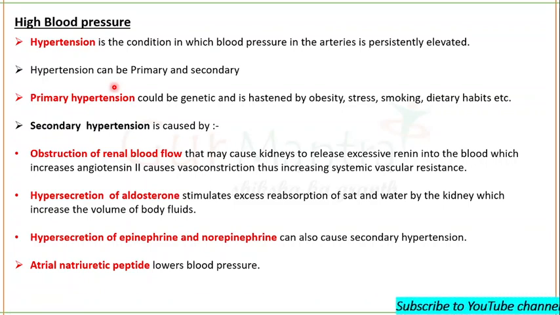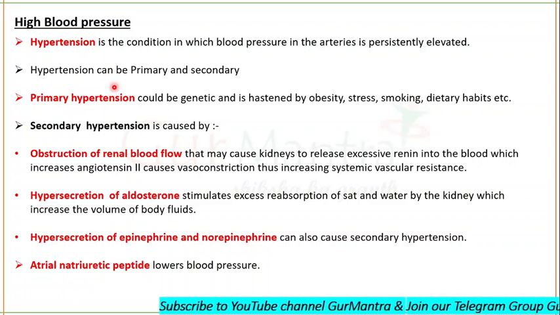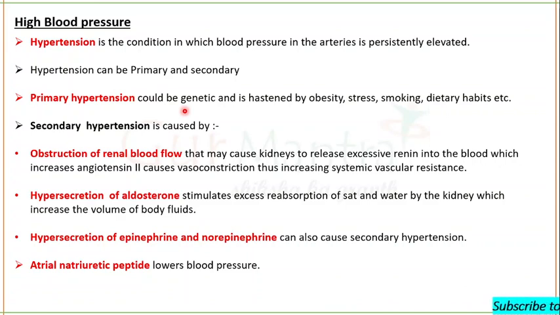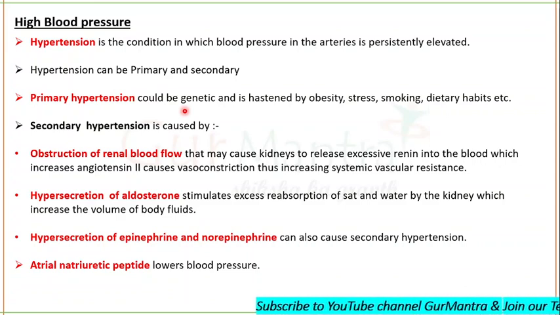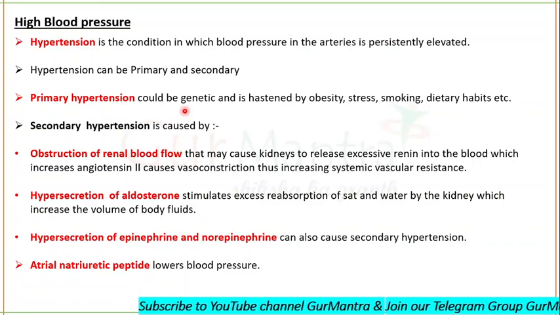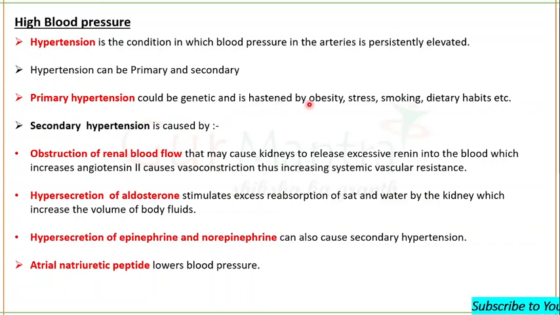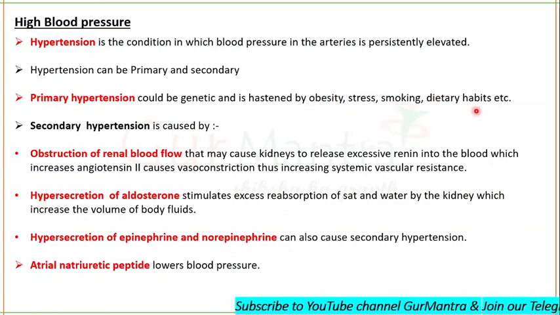Most patients show a very high susceptibility for a genetic tendency to develop primary hypertension, and this genetic tendency can then be hastened by obesity, stress, smoking, dietary habits, etc.